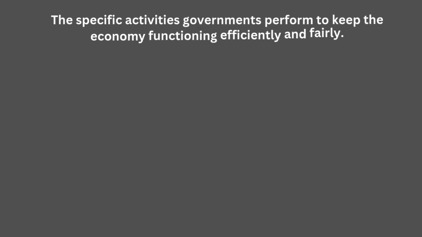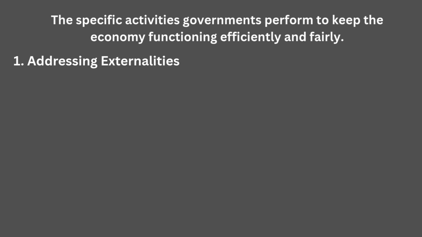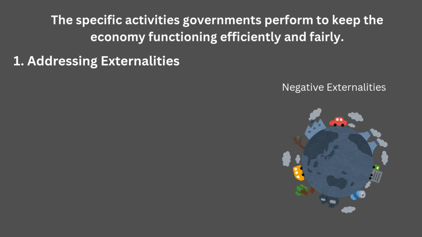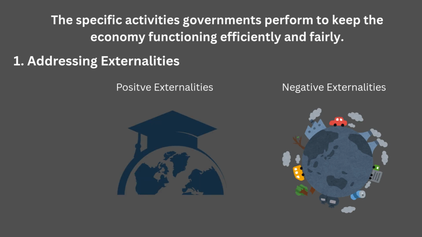Let's break down the specific activities governments perform to keep the economy functioning efficiently and fairly. 1. Addressing externalities. First up, externalities. These are side effects of economic activity that impact people who aren't directly involved in the transaction. Negative externality? Think pollution. Positive externality? Think education. Markets alone don't handle these well.